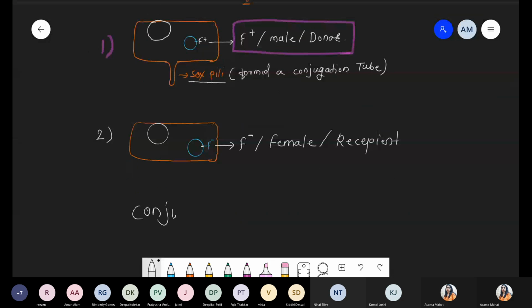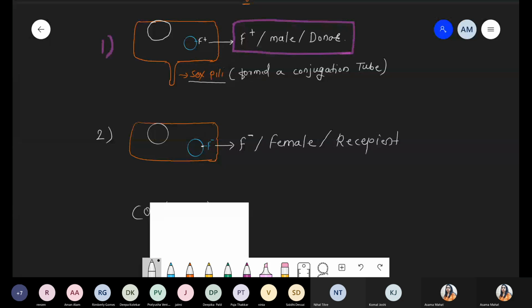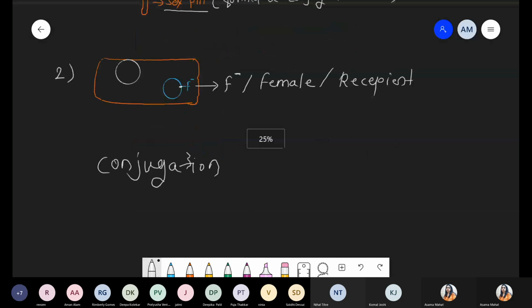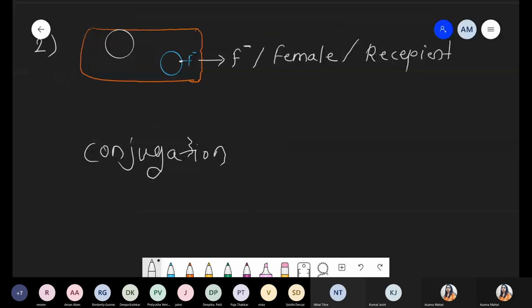यहाँ पे एक process होगा. That process is called which process? That is conjugation. We will discuss later what is the definition of conjugation. During the conjugation process, now what happened? The donor can donate, they transfer the fertility factor to F minus. So for example, there is this bacteria that is F plus, having the fertility factor.